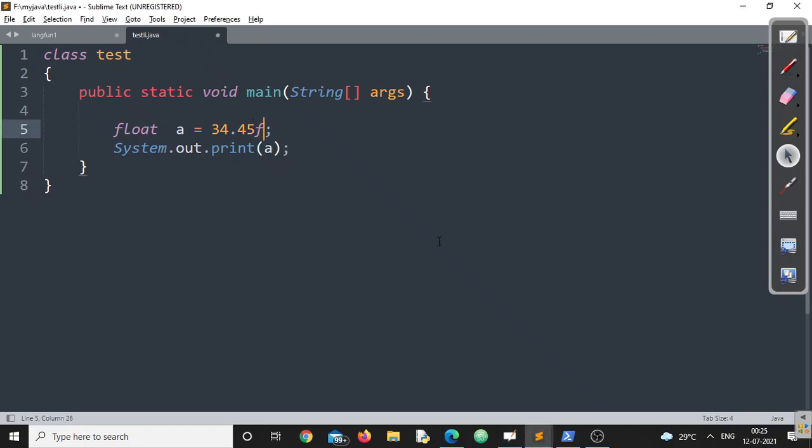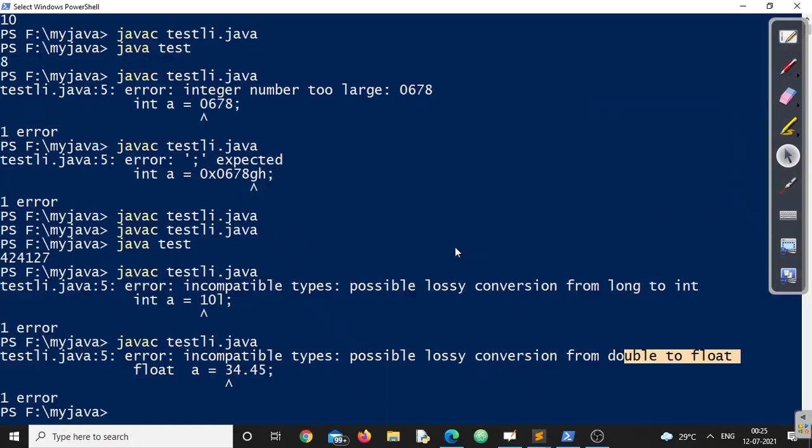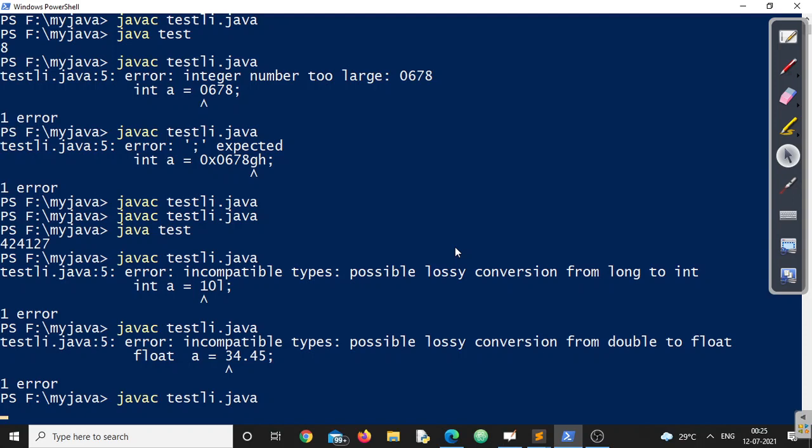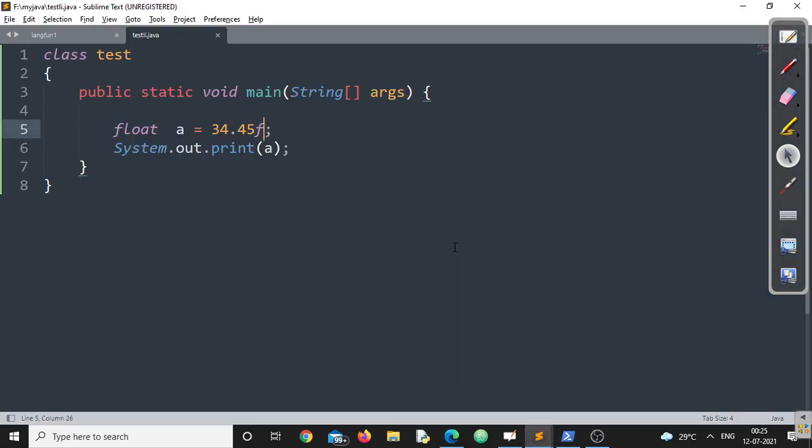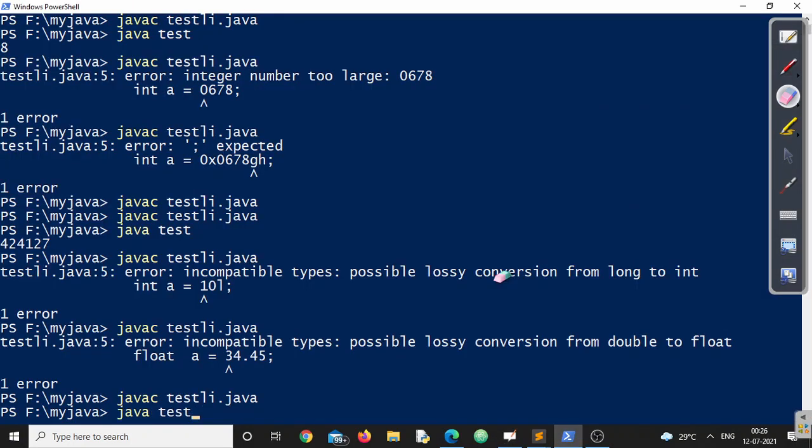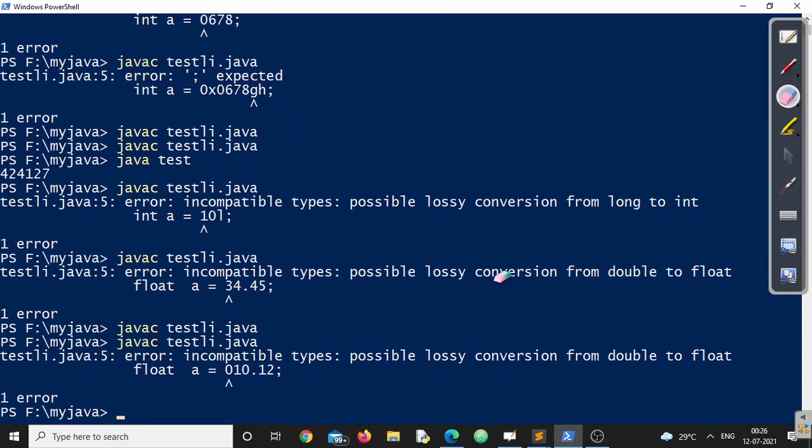If I write F, no problem at all. My compiler will say, boss, absolutely fine. Similarly, suppose I write 010.12. Now this will not be treated as an octal. This will be a normal decimal constant. That means in the output I am going to get 10.12 only. Let's see. This is not an octal number. Remember, in floating point I cannot represent an octal number.